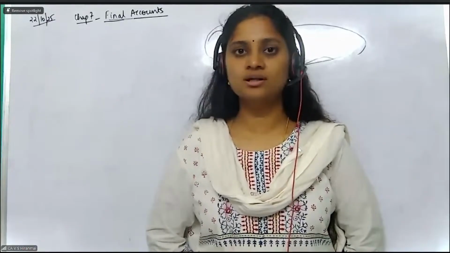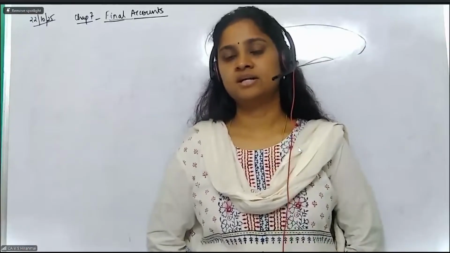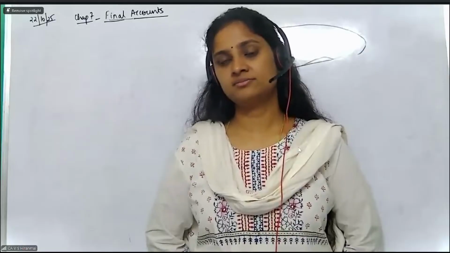I'm asking what are the differences? Why is there a difference between the cash book and the bank book? I told you there are 3 broad categories wherein you will get differences between these 2 accounts, right? The first one is timing difference. What are the other differences? I'm just asking what are the reasons for the differences. One is timing difference.